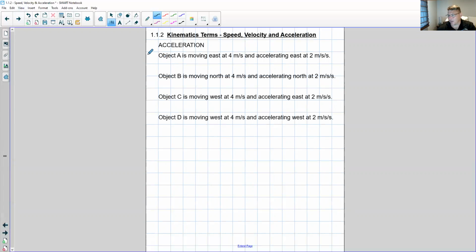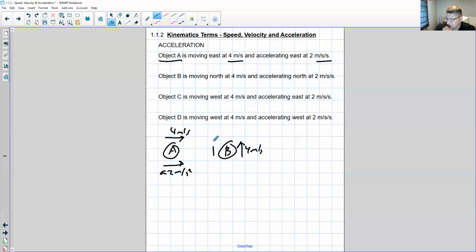Let's examine that through some examples. Object A is moving east at 4 meters per second and accelerating east at 2 meters per second squared. B is moving north at 4 meters per second and accelerating north at 2 meters per second squared.